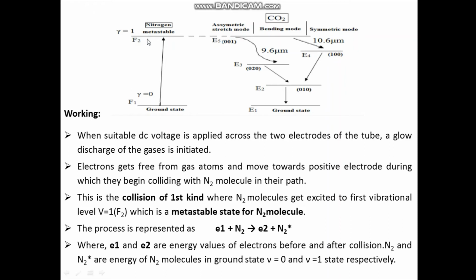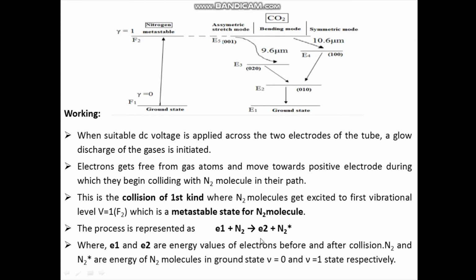Now this collision of first kind, this process is represented by E1 plus N2 giving rise to E2 plus N2 star. Here E1 is the kinetic energy of electron before collision.